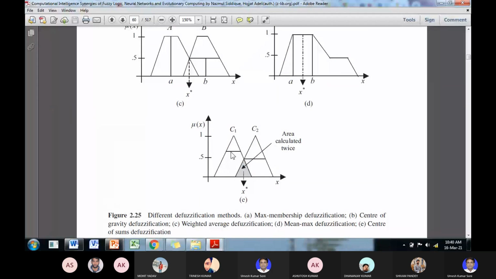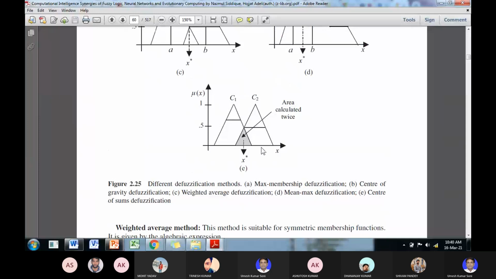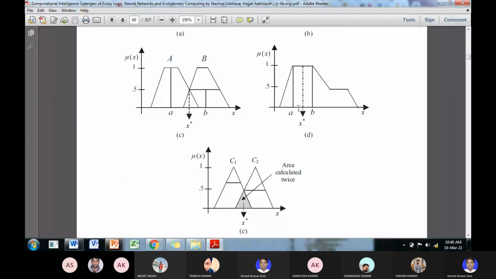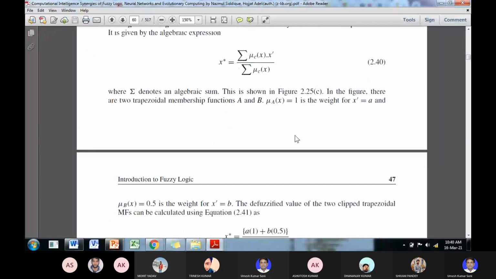This is suppose 0.6 and this is 0.4. So average is, you have the two values A and B, then the average of both is A plus B by 2.